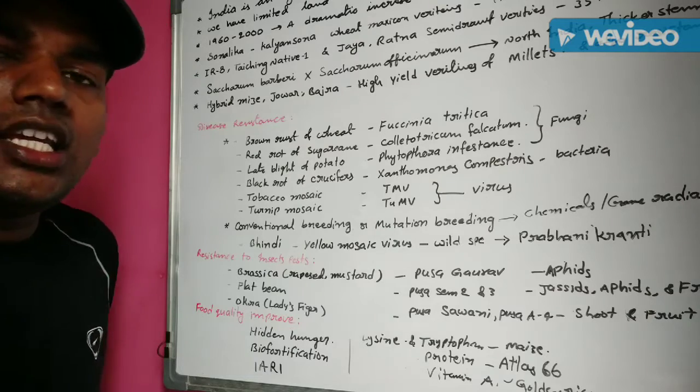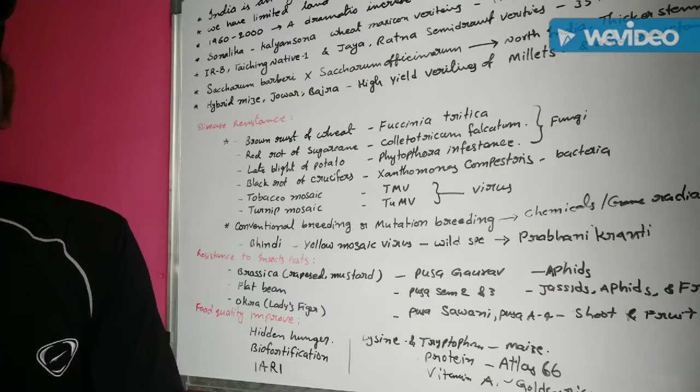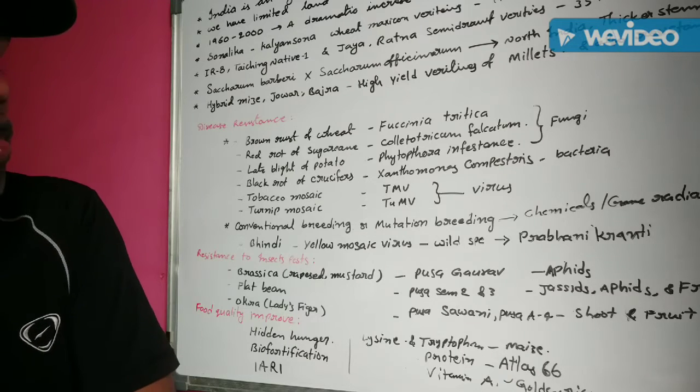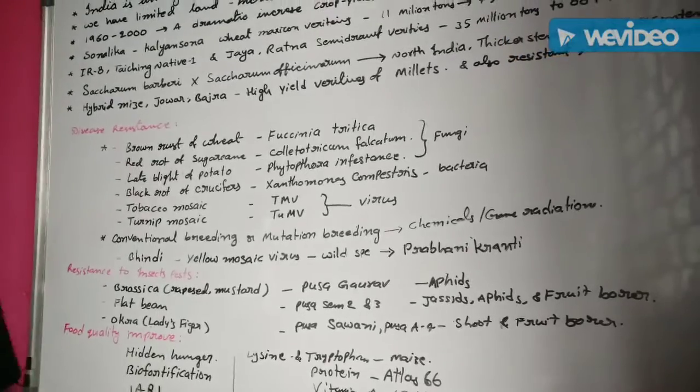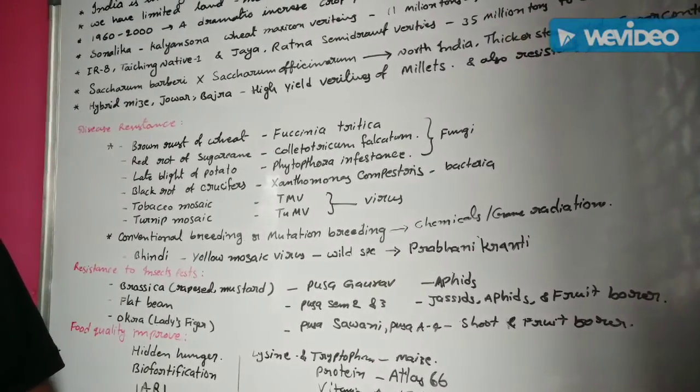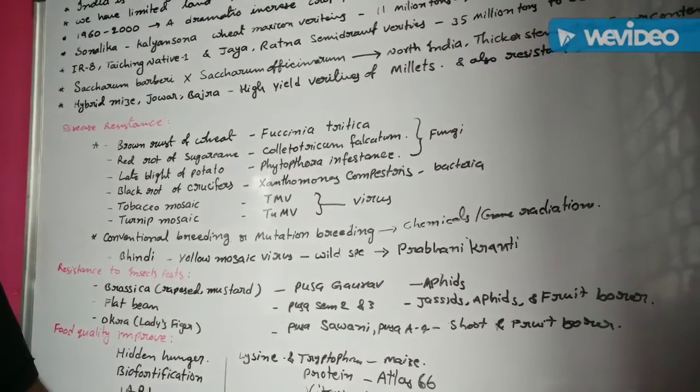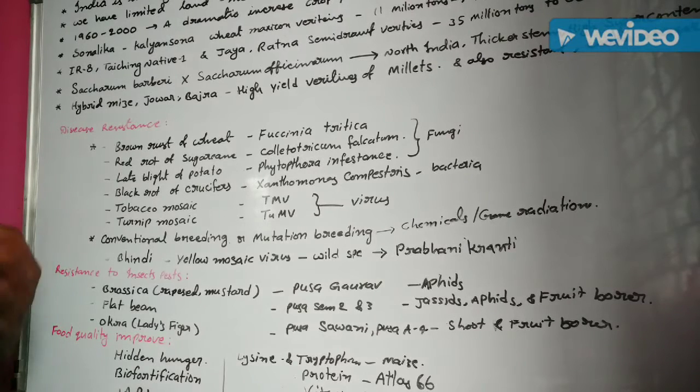The Indian Agriculture Research Institute, in New Delhi, has released several vegetable crops that are rich in vitamins, minerals, etc. Vitamin A enriched carrot, spinach, and pumpkin have been released.